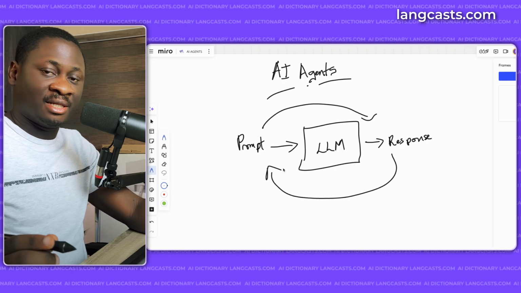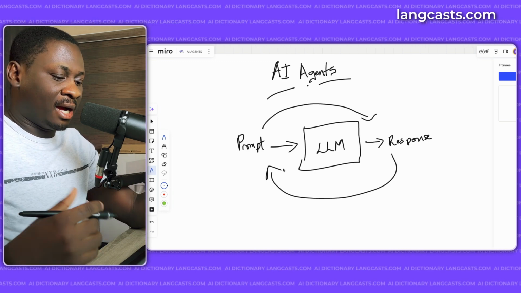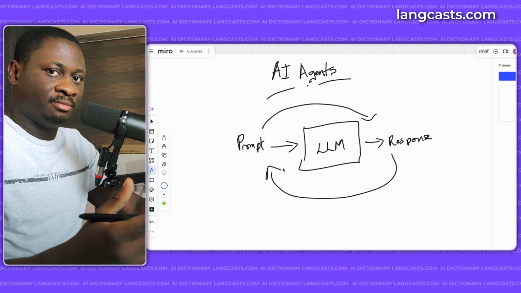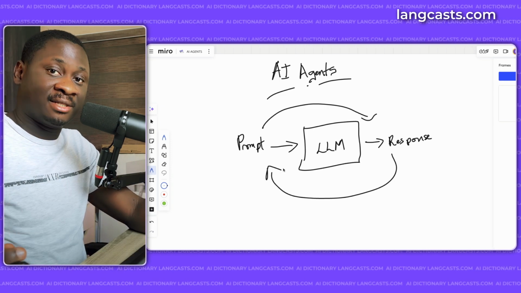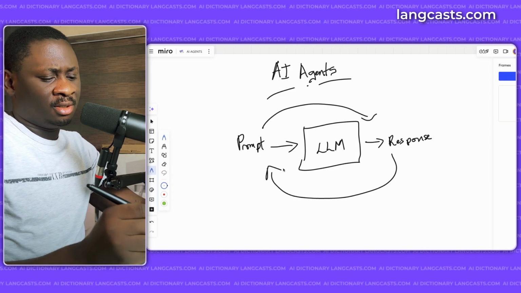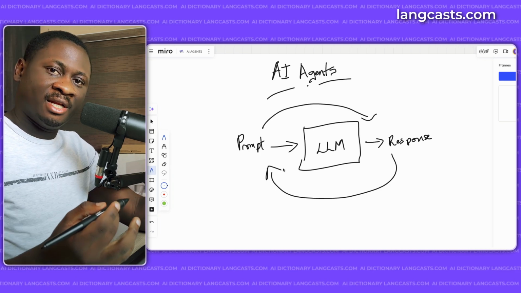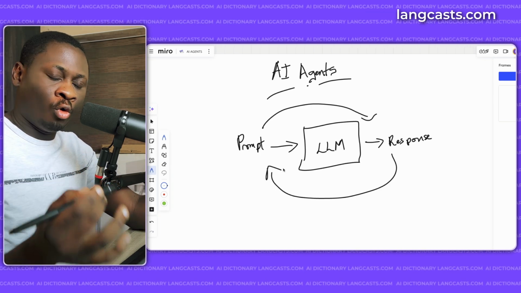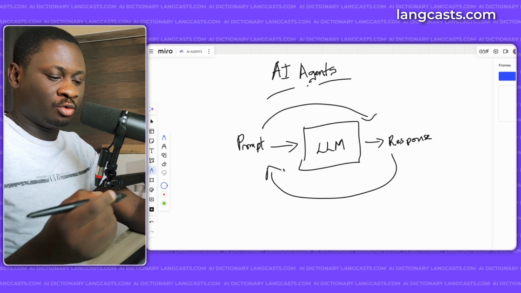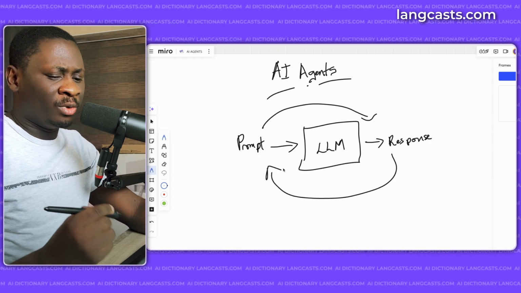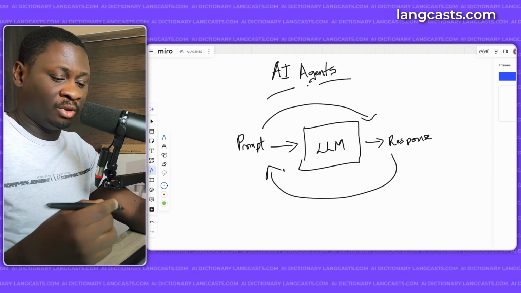This LLM can't actually take a real world action. They can't perform real world tasks. So it got to a point, this was cool, but we needed more. The power of these LLMs is so much that we can't just limit them to prompt-response cycles. We need them to actually take real-world actions.